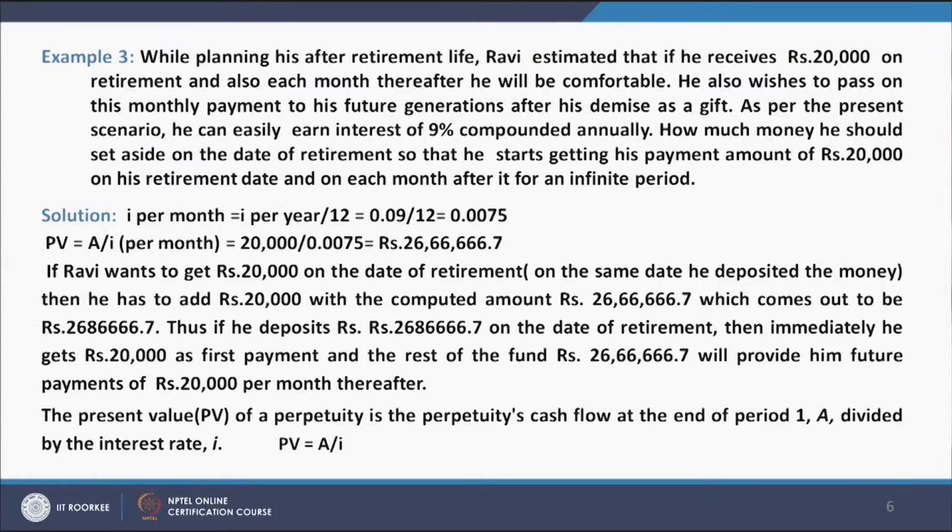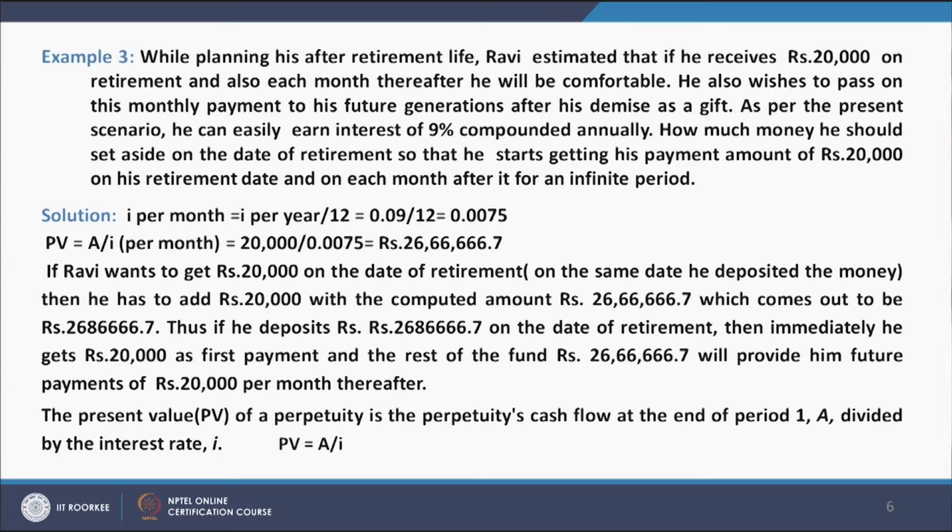26,66,666.7. If Ravi wants to get rupees 20,000 on the date of retirement, that is on the same date he deposited the money, then he has to add rupees 20,000 to the computed amount of rupees 26,66,666.7, which comes out to be 26,86,666.7.